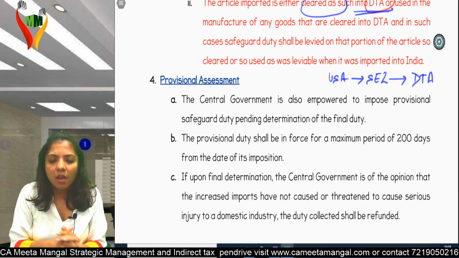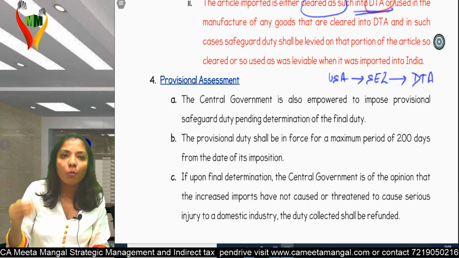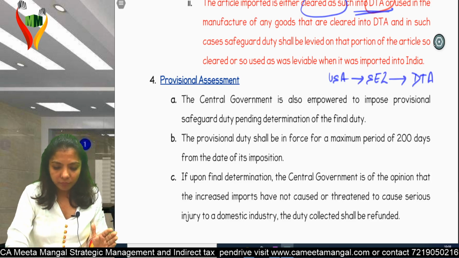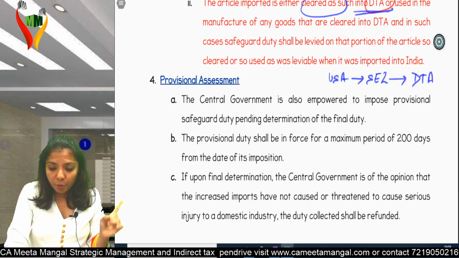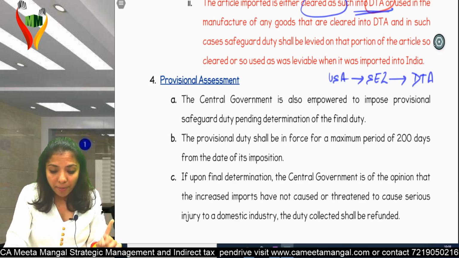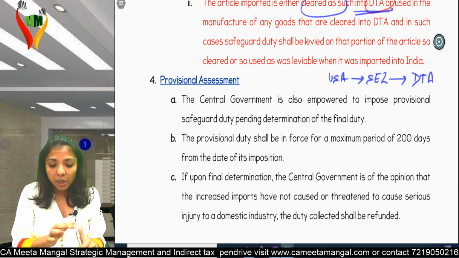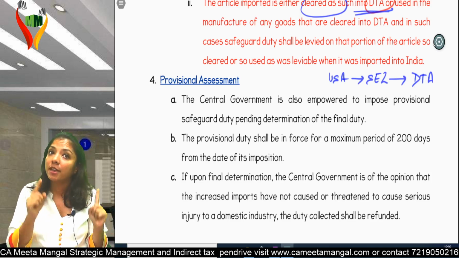Same over here. When I'm unable to finalize the safeguard duty and I want to protect my people, I will go for provisional assessment. Central government is also empowered to impose provisional safeguard duty pending determination of the final duty. The provisional duty shall be enforced for a maximum period of 200 days from the date of its imposition.